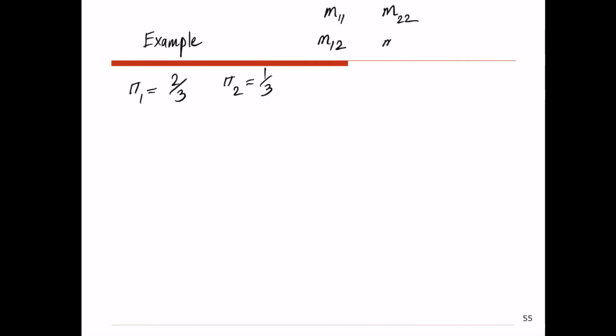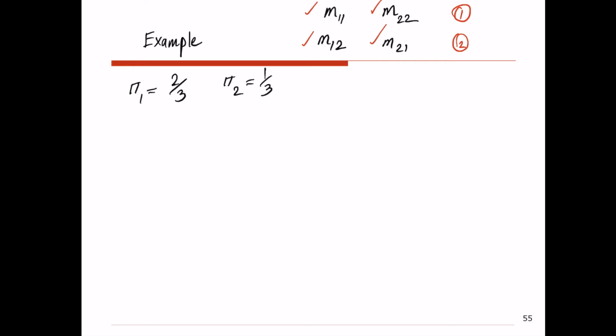Now we want to calculate M11, M12, M22, M21. Since we have only two states, state 1 and state 2, these four values are the only possible mean first passage times that we can calculate for this stochastic system.